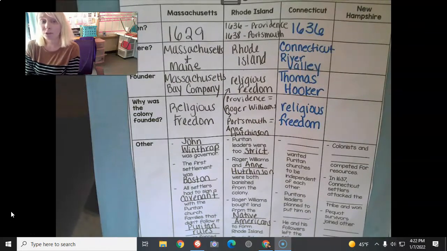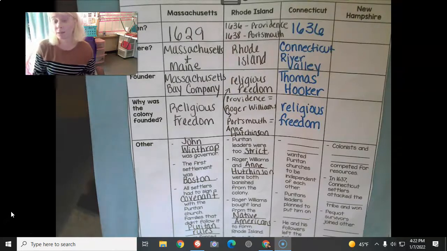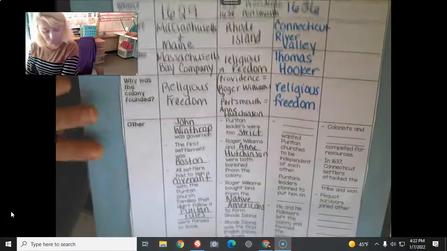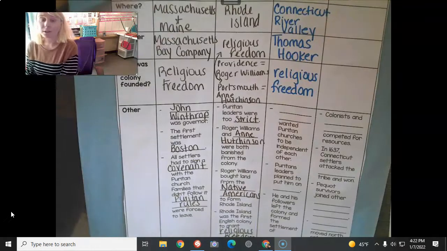That was the religion you needed to practice. And of course, not everyone practiced that. So they were breaking the law and they wanted to leave England and be elsewhere where they could practice their religion freely. So that's why a lot of the people who came to what would become the United States in this time period came because they were seeking religious freedom.